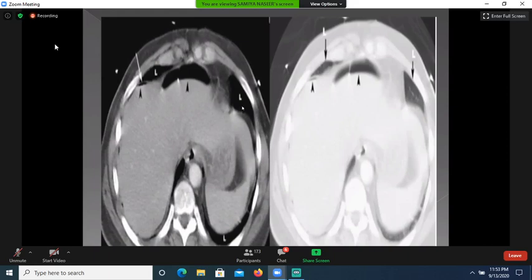Now, I cannot differentiate between this free air and the lung. So for that purpose, I will see this window in the lung window. Here you can see lung parenchyma is visualized and no lung parenchyma is visualized in this free air. And falciform ligament is also visualized. So this is free intraperitoneal air and this is the lung. Some portions of the lungs are visualized in this section.